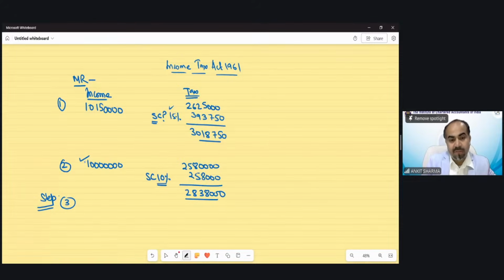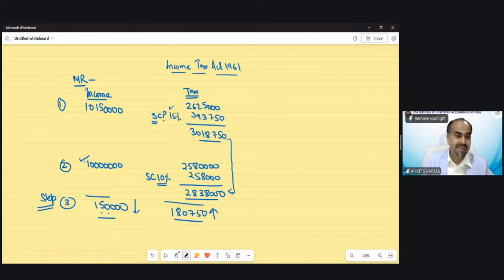So now we will take the difference of income and the difference of tax in this scenario. You can see the income has changed by 1,50,000 rupees, but the difference of tax would be 1,80,750. So tax is more than income. The difference of income is less, and the difference of tax is greater. So that is the case when you will apply marginal relief. If your tax has increased more than the increase in income, then the marginal relief concept would be applied.